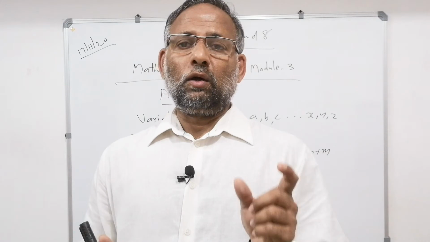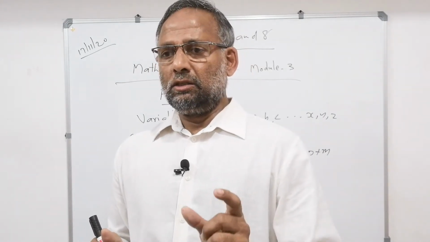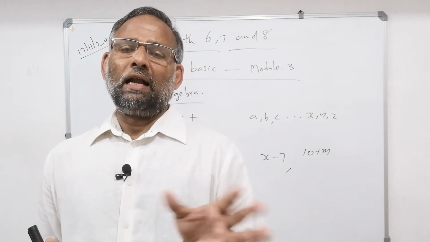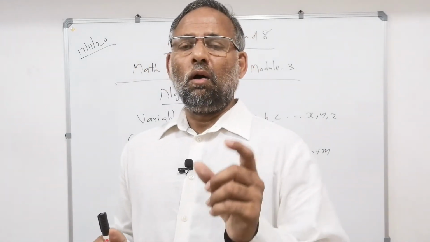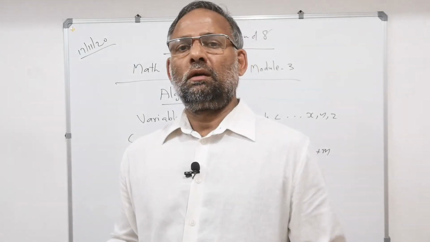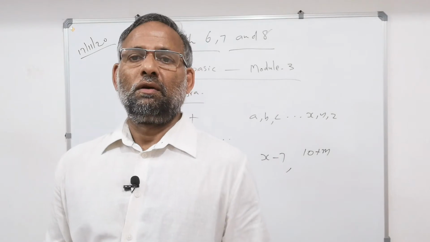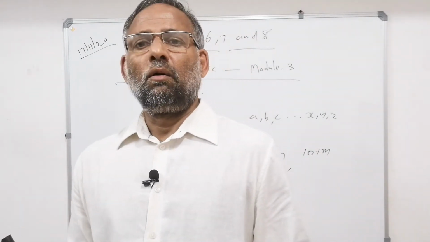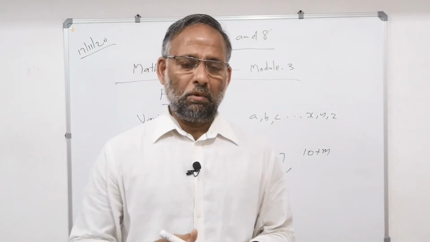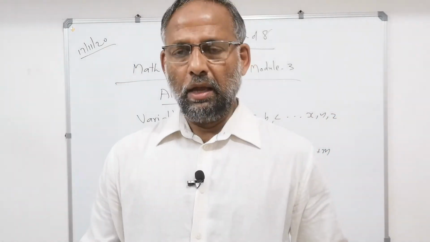Now I am talking about polynomial. These are algebraic expressions with powers that are whole numbers. That is called a polynomial, but that is higher class, 9th onwards. No need now, up to 8.